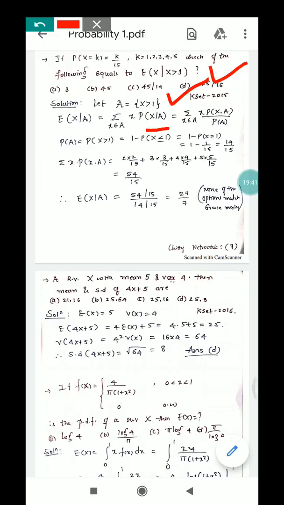So, the conditional probability, you know by the previous formula or Bayes' theorem, is expectation of X intersection A divided by probability of A. You know probability of A is nothing but probability of X greater than 1, and the probability of X greater than 1 can be obtained by 1 minus probability of X less than or equal to 1. Since X is taking only the values from 1 to 3, it is nothing but probability of X equal to 1. So probability of X equal to 1 is, put k equal to 1 in this expression, 1 by 15. And 1 minus 1 by 15 is 14 by 15.